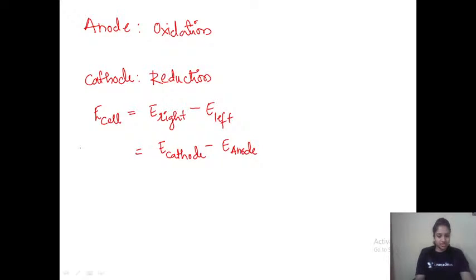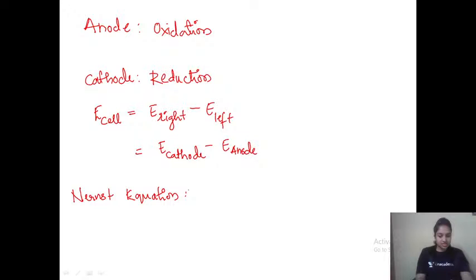Next is a very important equation, the Nernst equation. What is this Nernst equation?